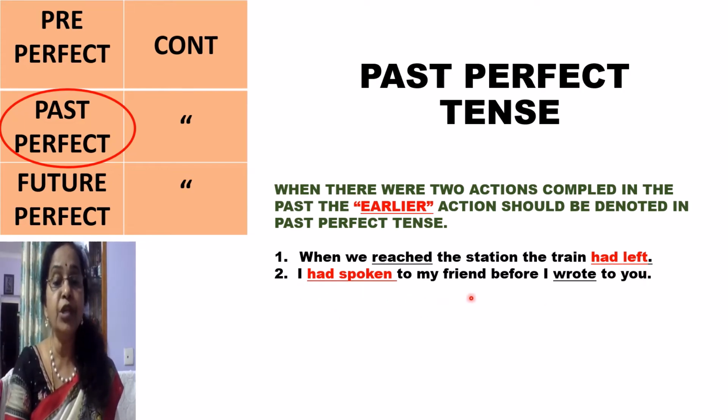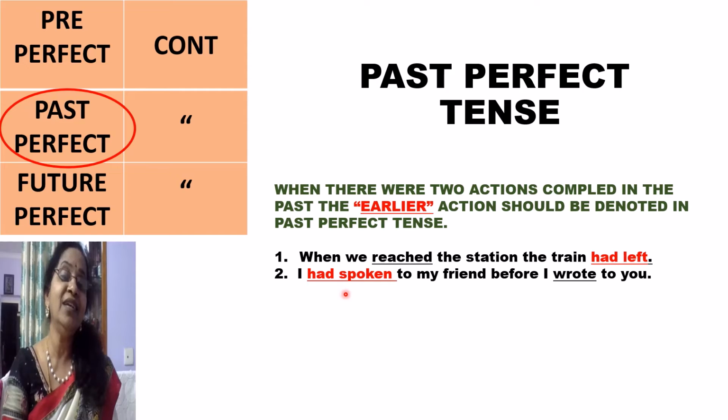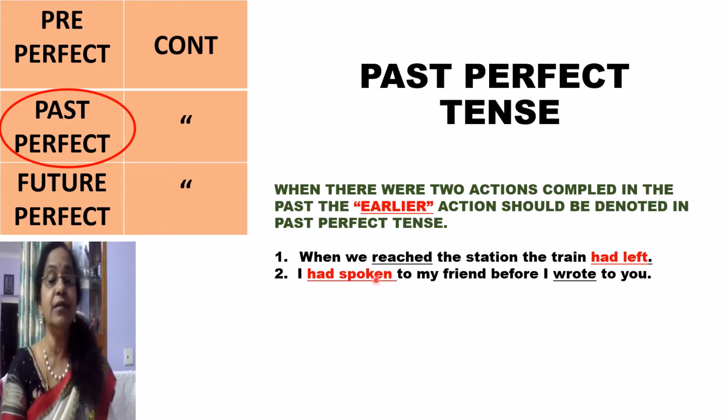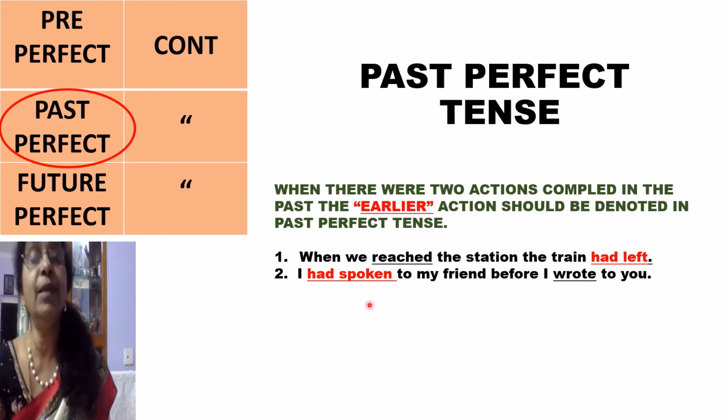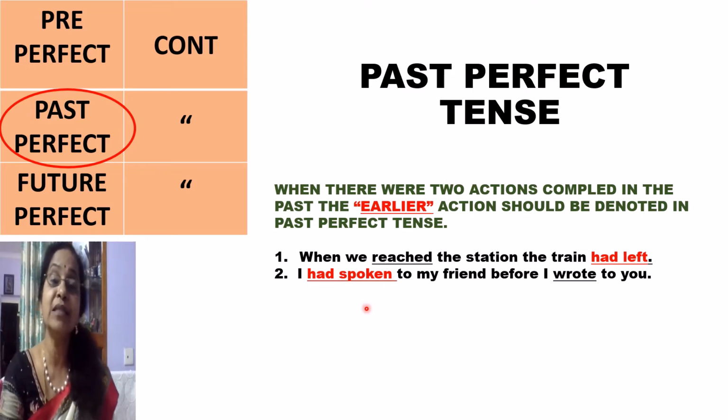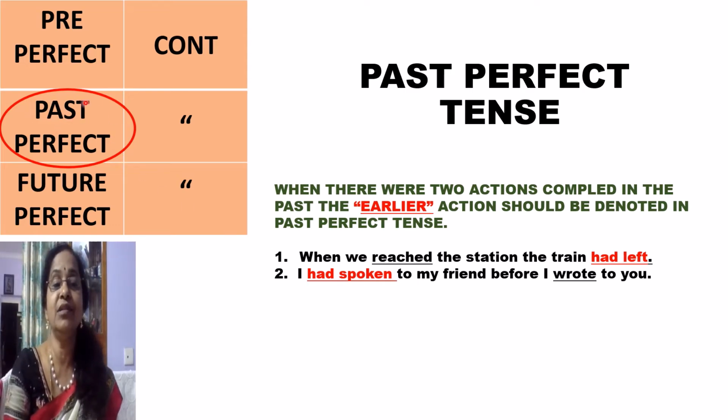I had spoken to my friend before I wrote to you. So these are the two actions which were completed in the past. One is speaking and one is writing. So which one had completed earlier? Speaking activity is completed earlier. So you have to mention it in the past perfect tense. I had spoken to my friend before I wrote to you. So had spoken, had plus verb ed form, is the past perfect tense. So this is how you remember the tenses.